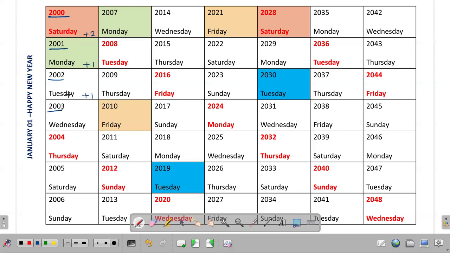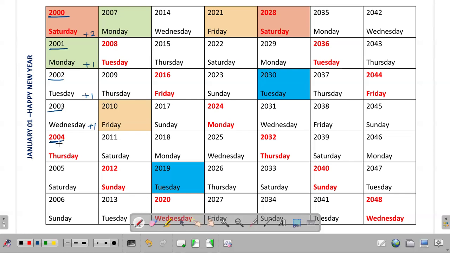So Tuesday plus 1 is Wednesday. Now, please observe closely. 2003 January 1 to 2004 January 1 is again 365 days only, so again one odd day, Wednesday plus 1. You can see that 2004 January 1 happens on a Thursday.